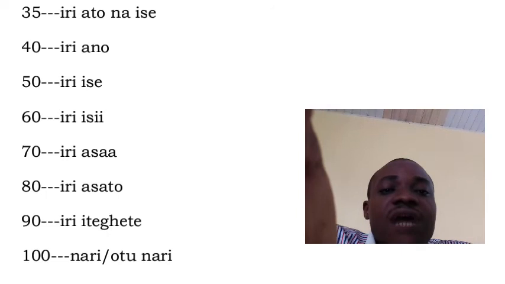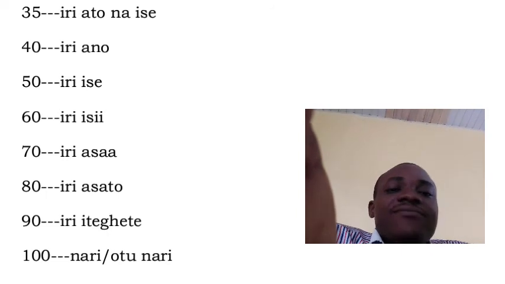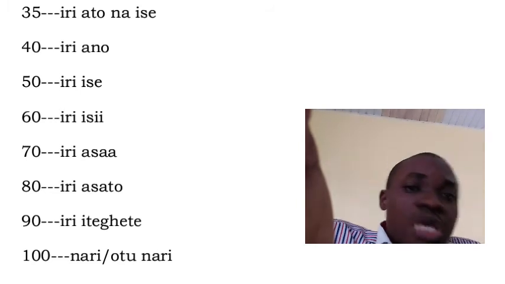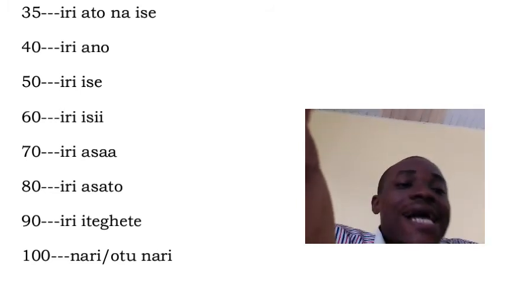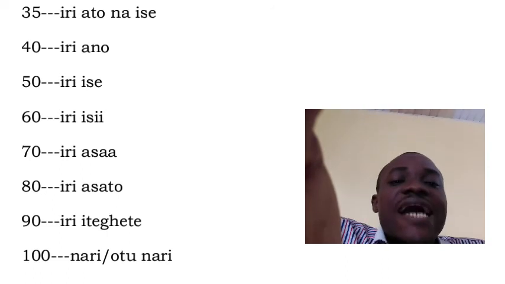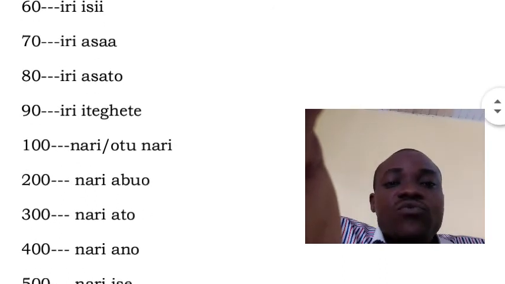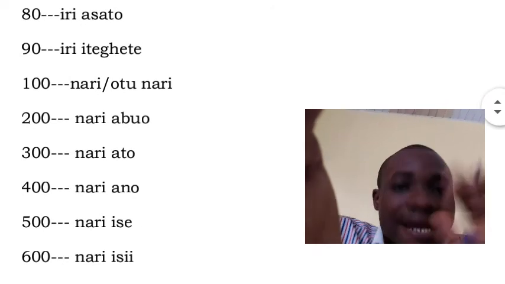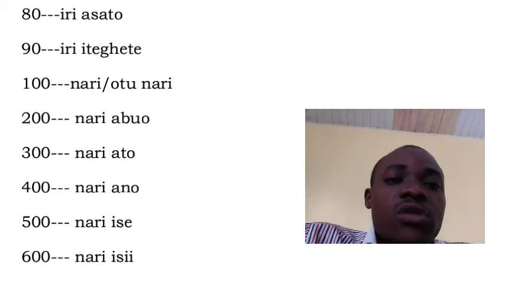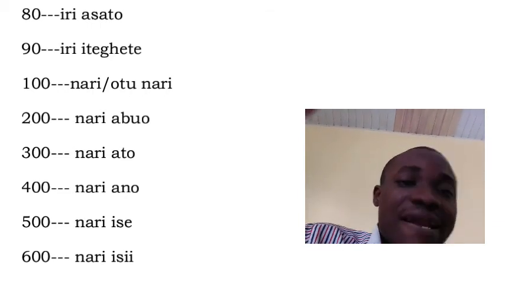Like 70 now, you have iri asaa. If it is 71, you call it iri asaa na otu. If it's 77, you call it iri asaa na asaa. Simple. And I have 80, iri asatọ. 90, iri iteghete. 100, you have narị. When you enter 100, everything will change to narị. So 100 in Igbo means narị.